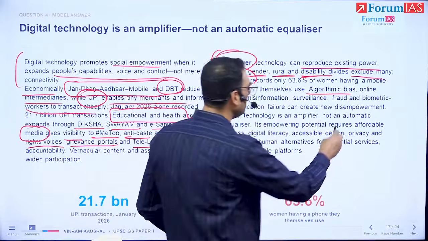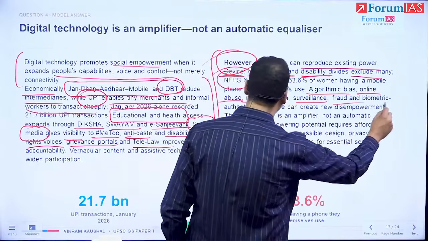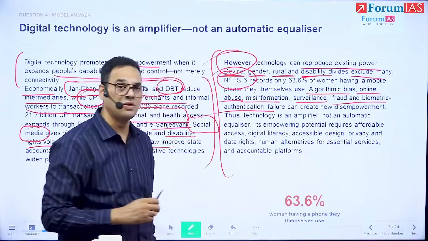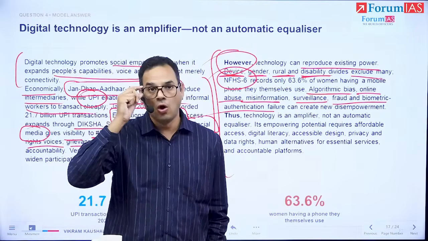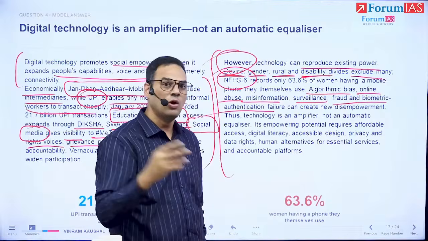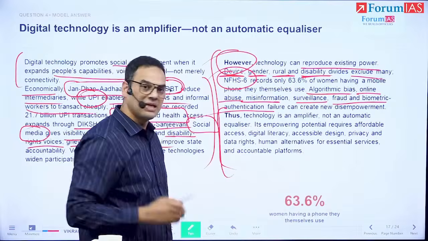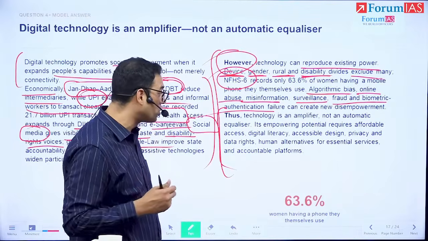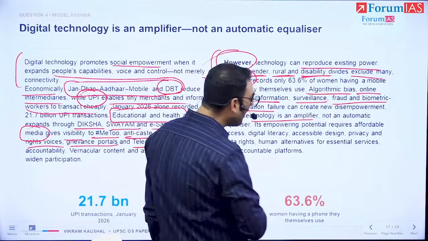And so the bias continues. Online abuse, misinformation, surveillance, fraud, biometric authentication failure, which ends up being a significant thing, whether it's the elderly or maybe some people whose signature or biometric authentication doesn't work, right? Through apps, as we've seen in MGNREGA, that can be an issue at the last mile. So technology is an amplifier.